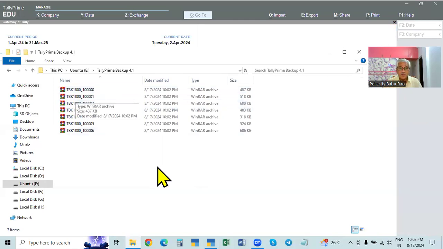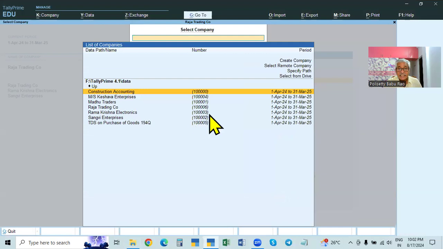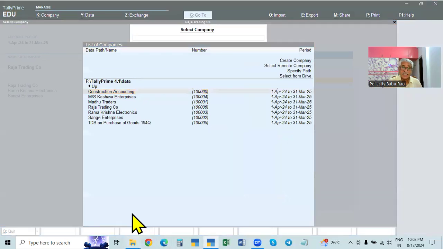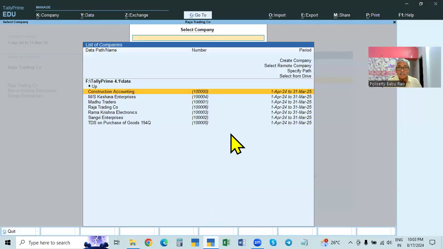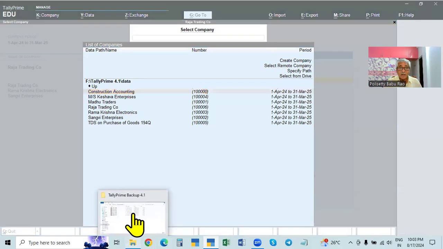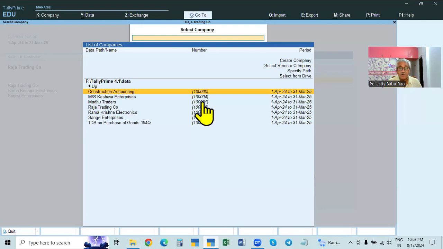See, all the company names have 6 digits. Up to 2.1 tally frame, it was only 5 digits. For the 5 digits, it is given as 900. From 3.0 onwards, for 6 digits, it is giving 1800. That is the code. So TBK 1800, underline, the number of the company. Every company will have a number, in serial 1 lakh, 1, 2, 3, 4, 5, 6. So now these are the companies, only 1, 2, 3, 4, 5, 6, 7.